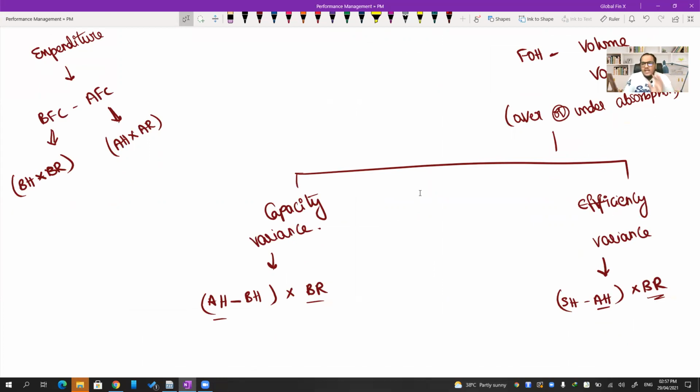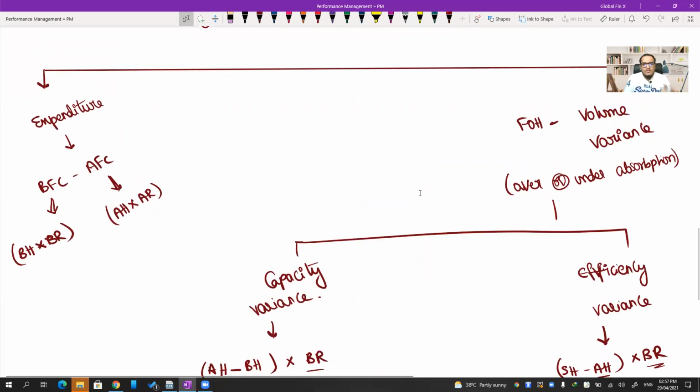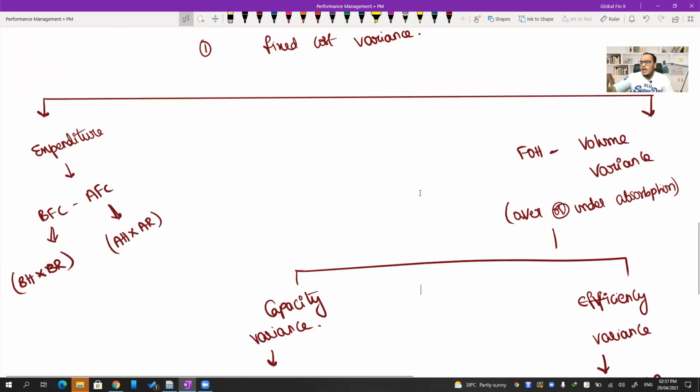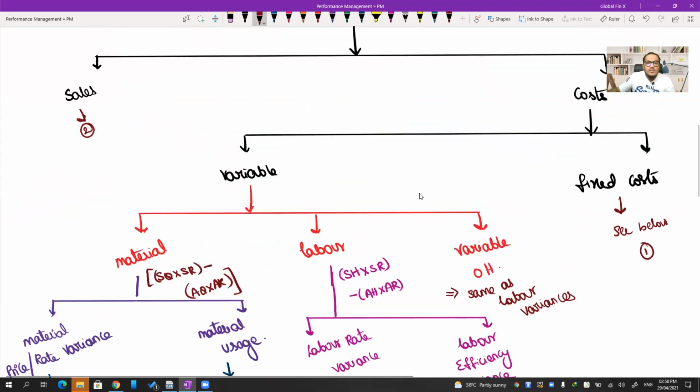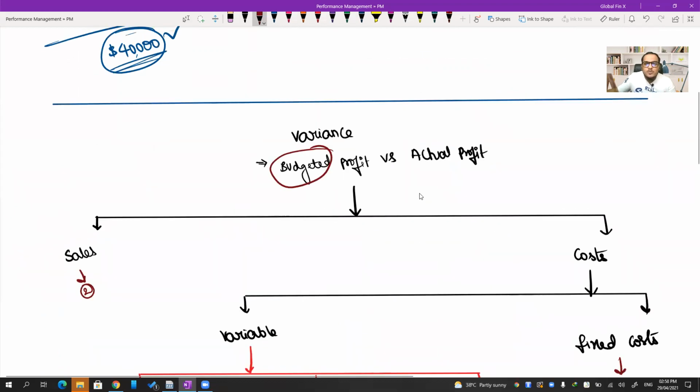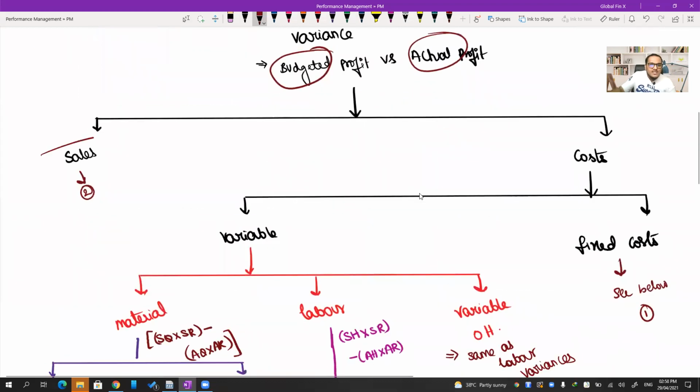Sir, now please, let's do a quick summary of the entire fixed overheads to understand the essence of this. First point is, what do we always do, ma? What variance do we always calculate? Standard versus actual, not budgeted versus actual. We always find out the difference between standard and actual. Sir, but the ultimate goal is to calculate the difference between budgeted profit and actual profit. Don't worry. The difference comes in the sales variances, where we will talk about the difference between budget and standard directly. So don't worry about that.